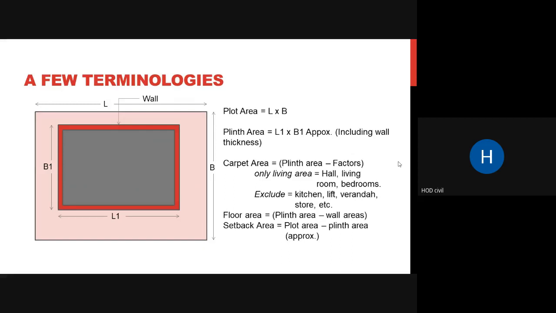So we need to provide setbacks, and then we need them to lay your drainage pipes. You cannot lay them in your plinth area. So it is always outside the plinth area. So for drainage pipes, for all those plumbing pipes that you need, we always need this setback area. Many other reasons are there, but these are the few important reasons why you always provide setback. So coming to the next thing.